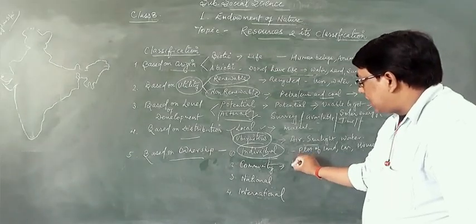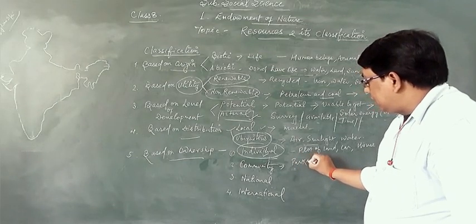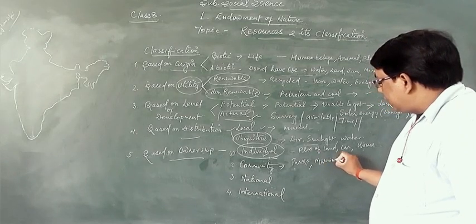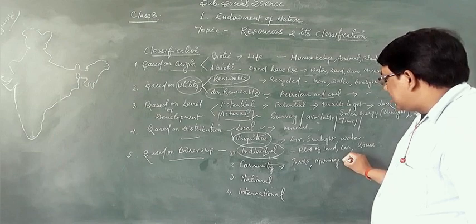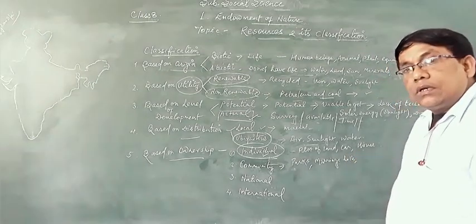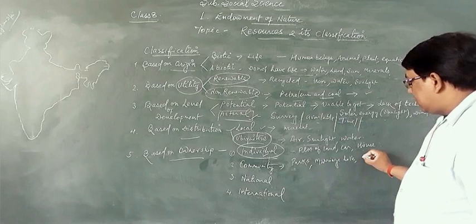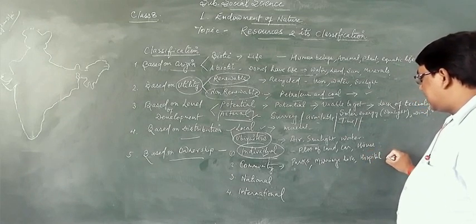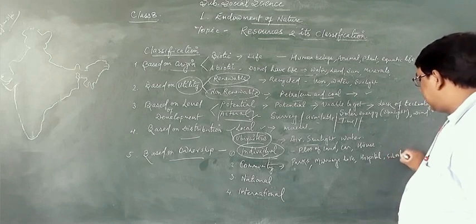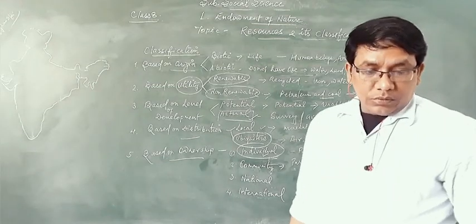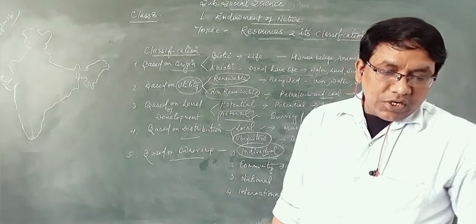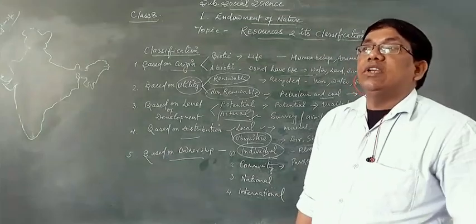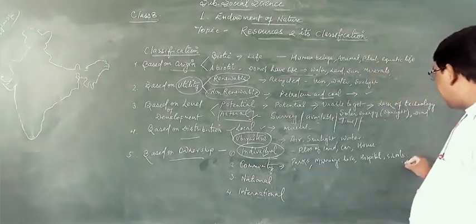Community resources, owned by the community. For example, parks in the colony, marriage halls that can be used, especially the government marriage halls, government hospitals, schools. I'm talking about the government schools, remember. So these are owned by the people, owned by the community. Picnic spots are also there.